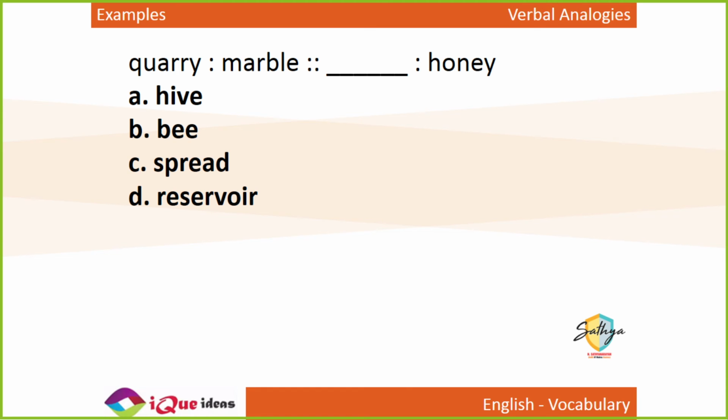Now, quarry is to marble as dash is to honey. Quarry is a mine. Quarry is the place where you get marble. Marble is that stone. So quarry is a place where you find marble. So what is a place where you will find honey? If marble is found in a quarry, then honey is obviously found in a hive, a beehive. So a quarry is the place to find marble. Similarly, a hive is the place to find honey. A quarry gives marble, a hive gives you honey. So definitely hive.